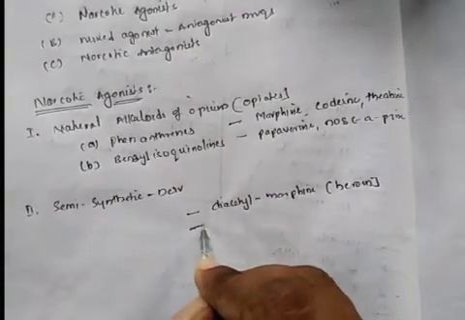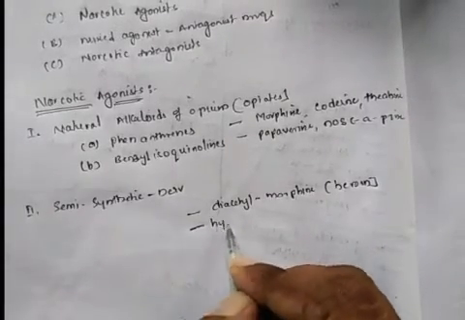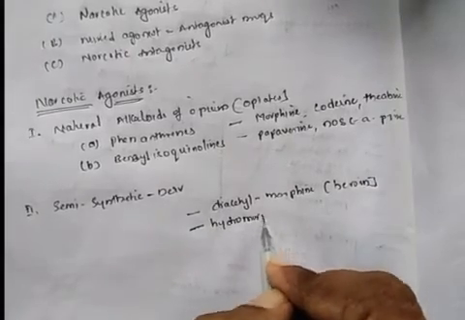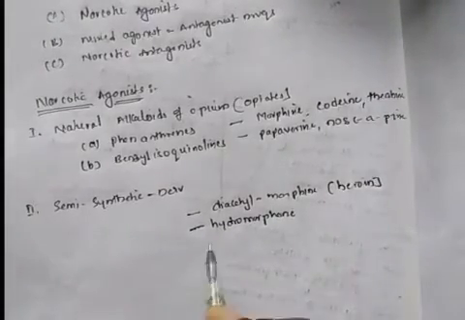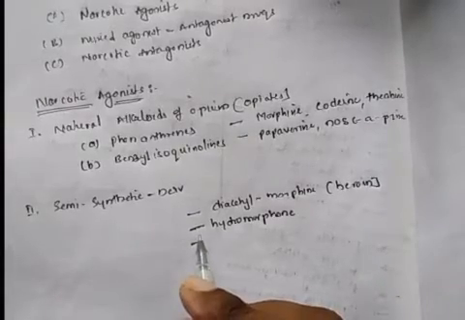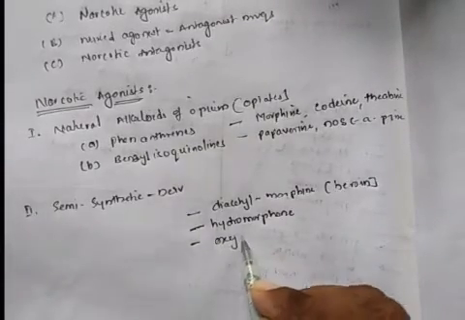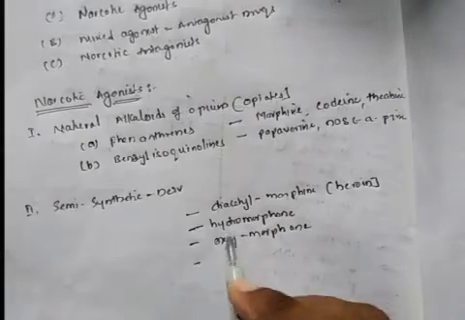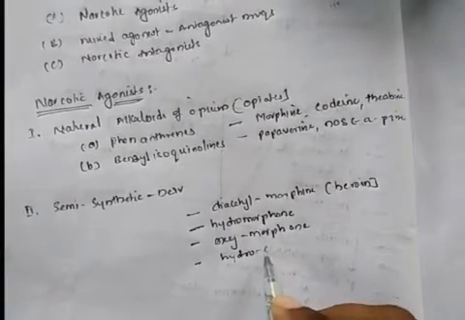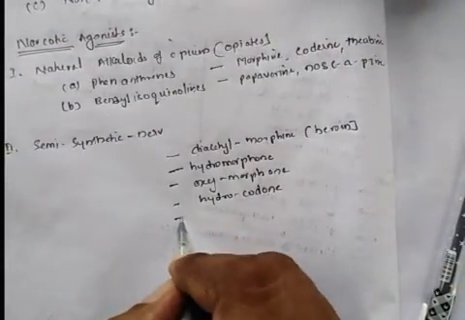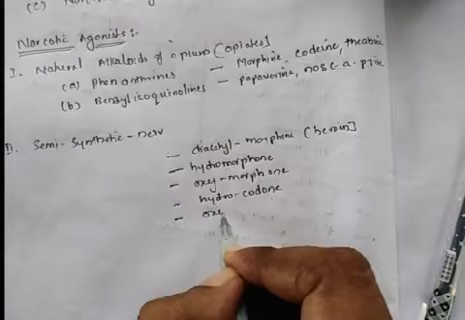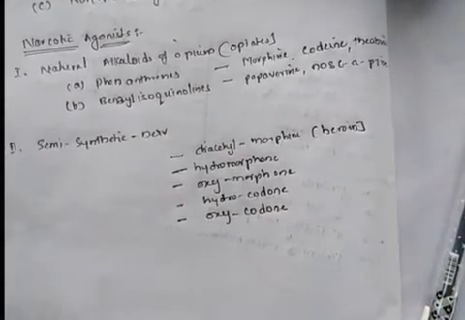The next example is hydromorphone. The third example is oxymorphone. Next example is hydrocodone, and one more example is oxycodone. These are the examples for semi-synthetic derivatives.